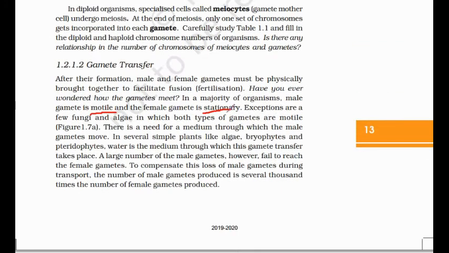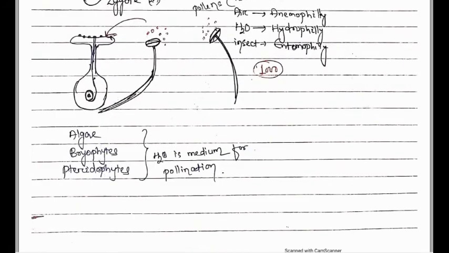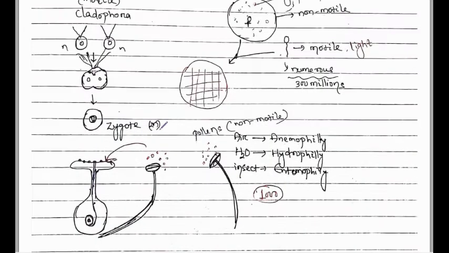Clear? But there is a need for a medium through which the male and female gametes move in several simple plants like algae, bryophytes, and pteridophytes. Please remember: algae, bryophytes, and pteridophytes. Here, water is the medium through which the gamete transfer takes place. So in algae, bryophytes, and pteridophytes, water is the medium for gamete transfer, and for fertilization also.